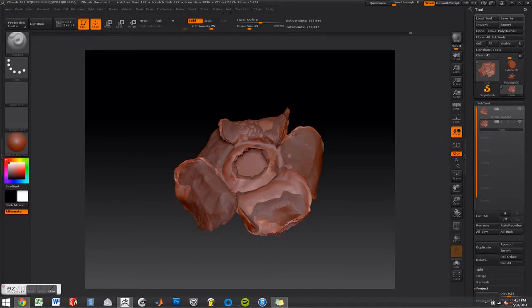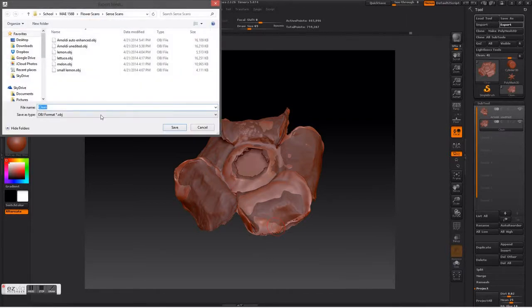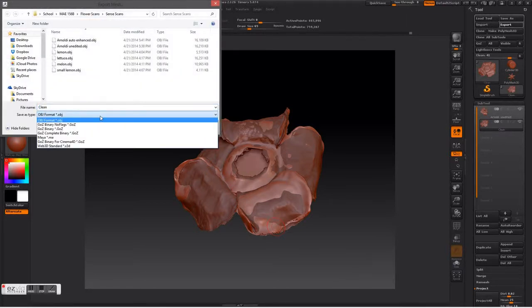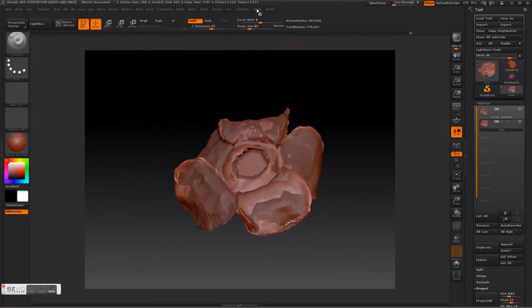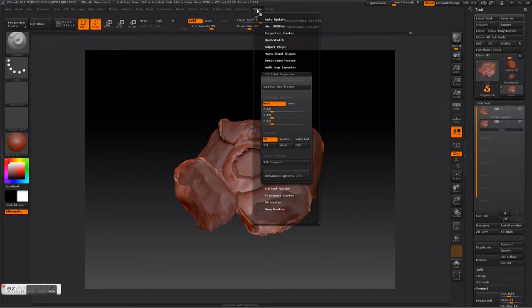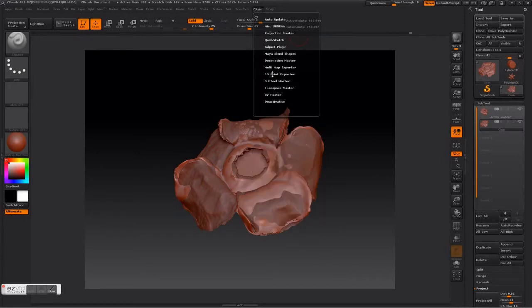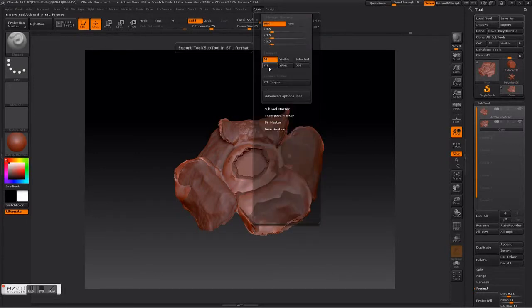So at this point, we can export the file in one of two methods. Either directly from here as an OBJ, or you can go up to ZPlugin. They have this 3D print exporter, and you can select STLs or other formats as well.